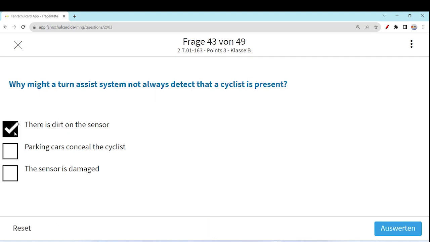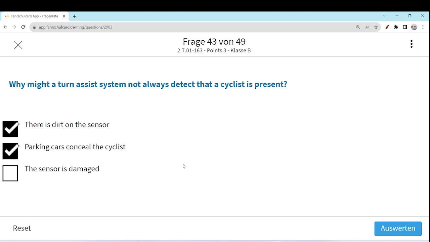There is dirt on the sensor. Yes, if there is dirt on the sensor, then for sure your turn assist system cannot detect the cyclist properly. The parked cars conceal the cyclist.